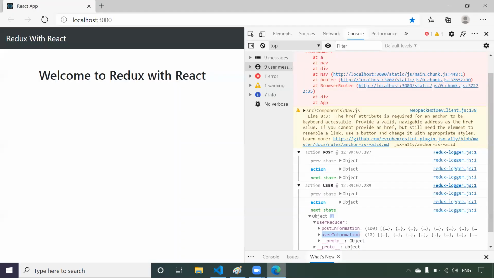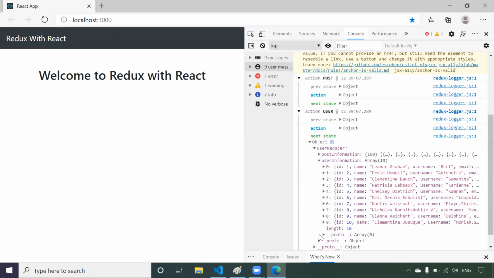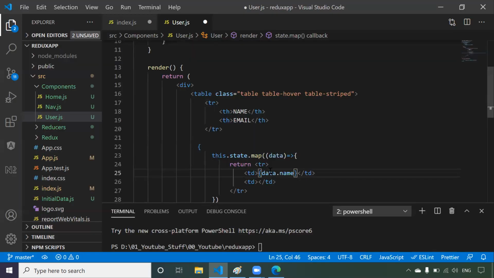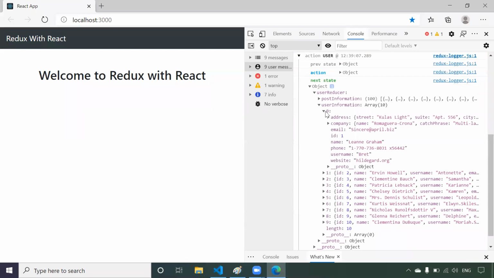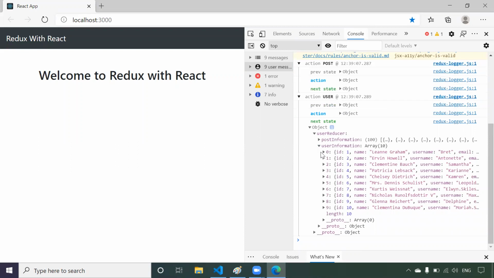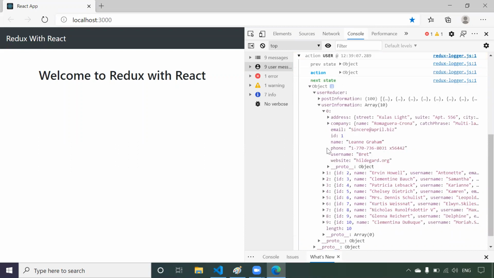So if you come here to the output, now if you see this user information, you have totally 10 objects, right? So what map will do is take the first object and keep that object in data. Now data is nothing but the first object. Now in this first object I wanted to access this name.